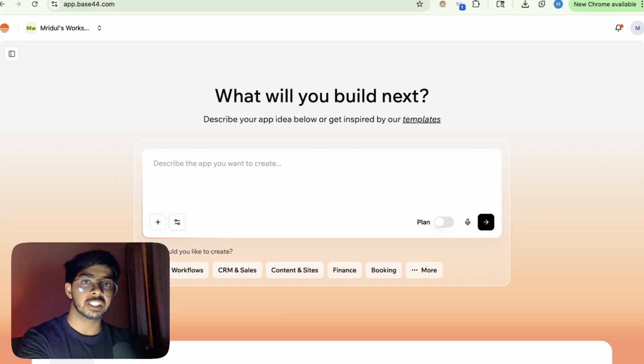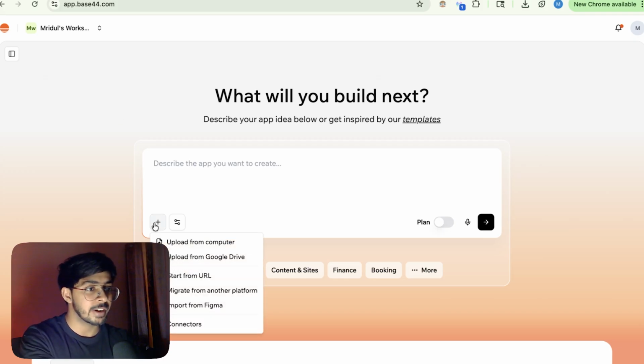You can click on the link in the description and it will redirect you to this page. Right in the center you can see the input box where you will be prompting about an application and AI will handle it all for you. It has a few more features. For example, just click on this plus button. It allows you to upload files from Google Drive, from a computer, from a URL. Also, if you have something in Figma, it will allow you to upload it from there as well.